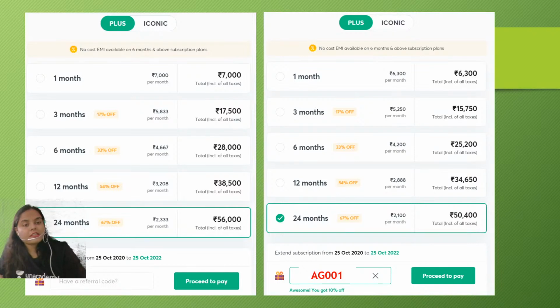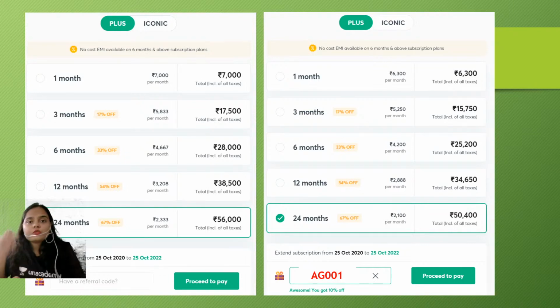So if you have decided to go for Unacademy Plus, there are multiple subscription plans available, but this is my suggestion to you: the longer the duration of the subscription plan, the more benefits you will be getting in monetary terms, and also in terms of the education which you are going to receive, because you will be under the guidance of the topmost team of educators for that particular duration, right? And normally 1 to 2 years of time is required for NEET UG preparation.